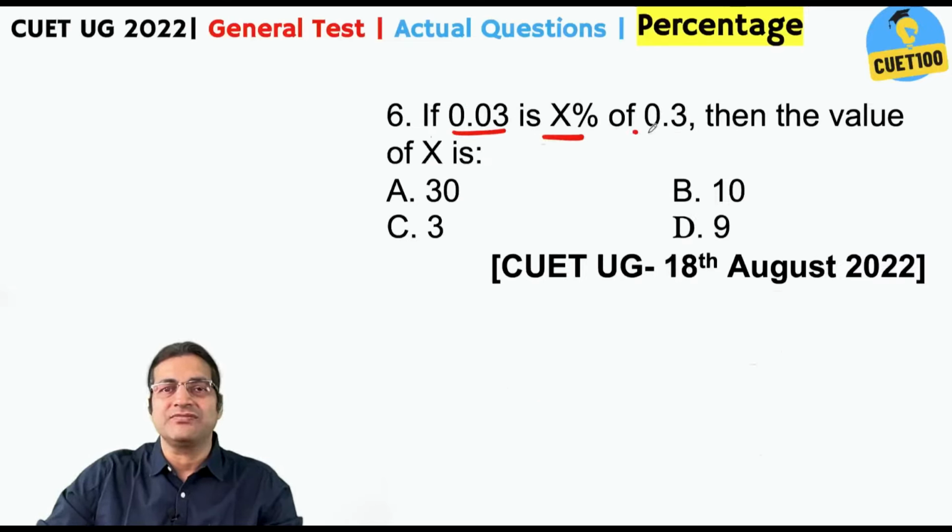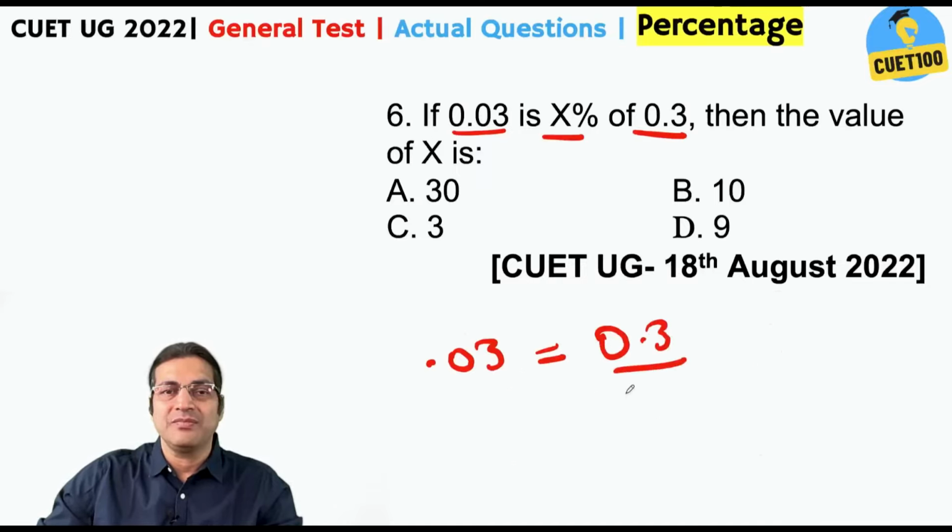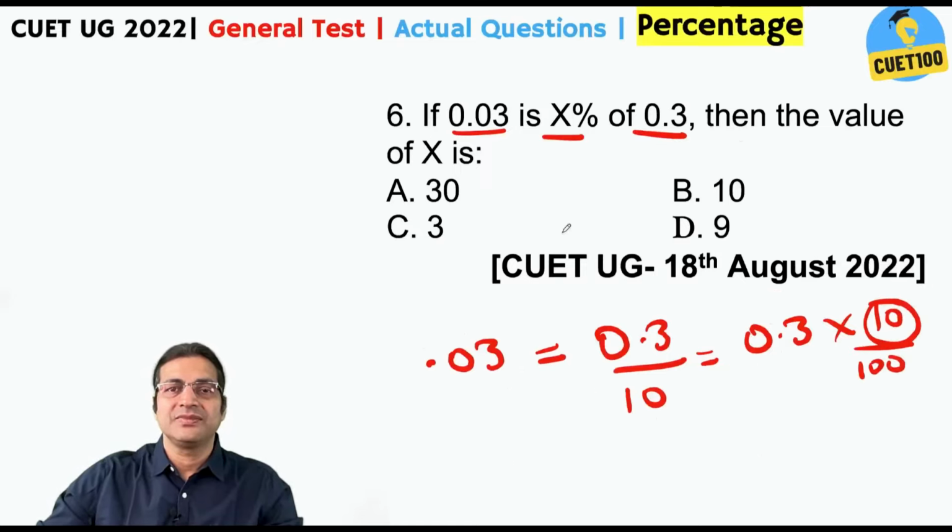0.03 is x percent of 0.3. What's the value of x? You should be able to do such questions in 2 to 3 seconds. You don't have to put pen on paper or pencil on paper in order to do them. But here, in order to explain it to you: 0.03 is equal to 0.3 by 10, which is equal to 0.3 into 10 by 100. So this gives you the answer. This is 10%. B.